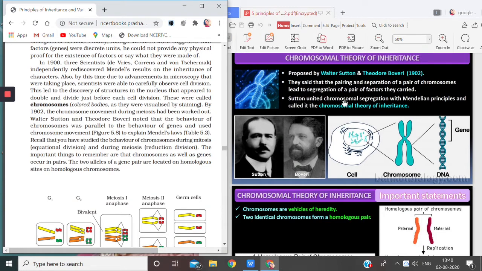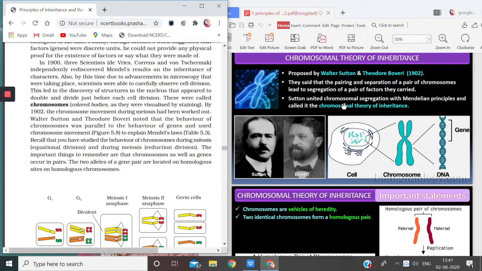That is why Sutton united chromosomal segregation with Mendelian principles and called it the chromosomal theory of inheritance. Mendel could not explain why the genes got segregated. Sutton and Boveri said that because chromosomes get segregated, the Mendelian factors, the genes and alleles, will also get segregated.